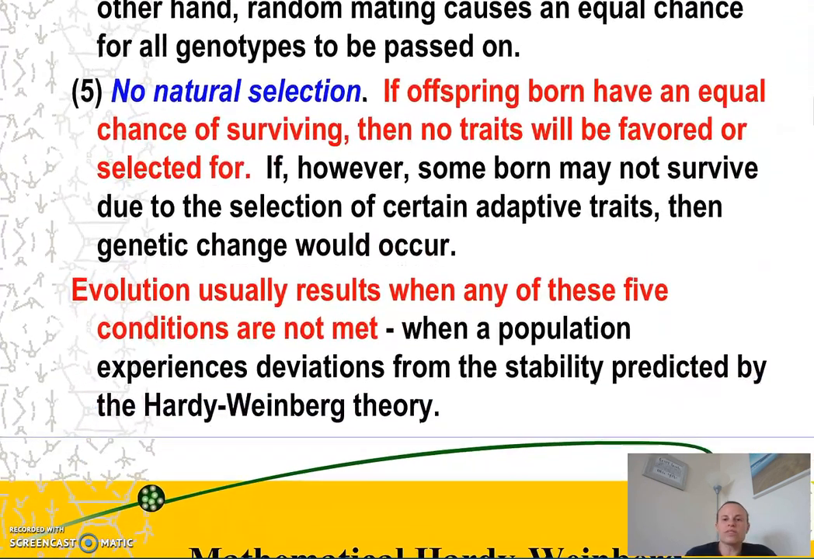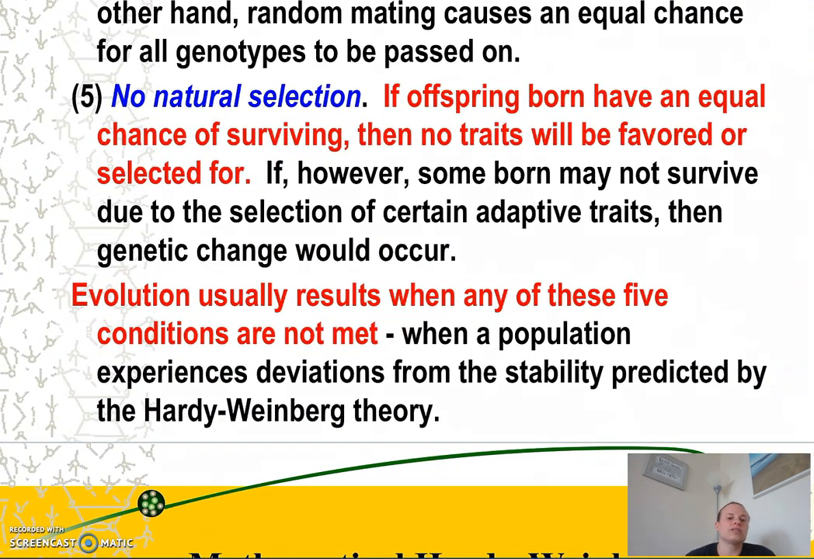So evolution will result when any of these 5 conditions are not met. In other words, when a population experiences deviations from the stability predicted by the Hardy-Weinberg theory. So once again, the Hardy-Weinberg theory proposes 5 conditions that need to be met in order for there to be no evolution. If any of these conditions are not met, then evolution does occur. In our next video, we'll take a look at how Hardy and Weinberg developed a mathematical equation to evaluate evolution.